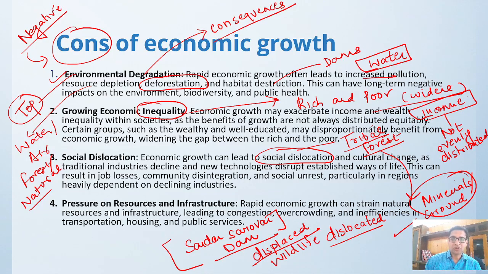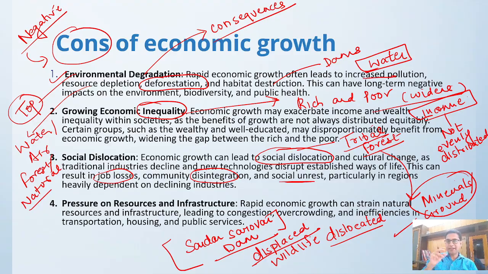Correct? Because of that, there will be job losses. There will be community disintegration, because the community ties get broken up. There will be social unrest in that particular area.